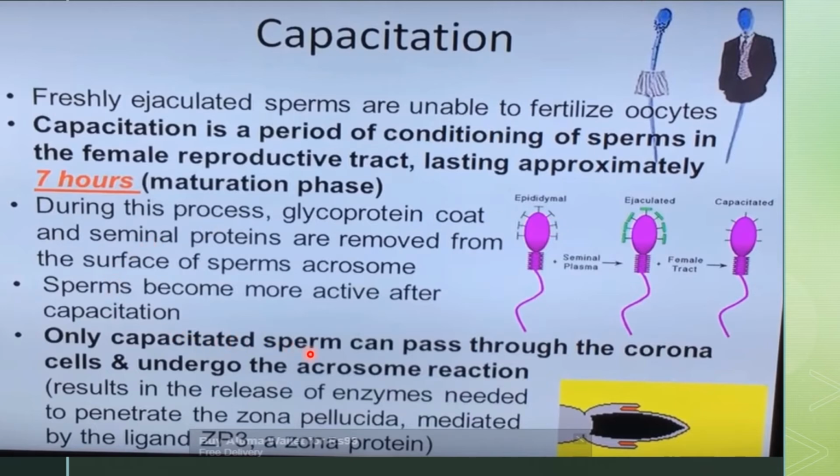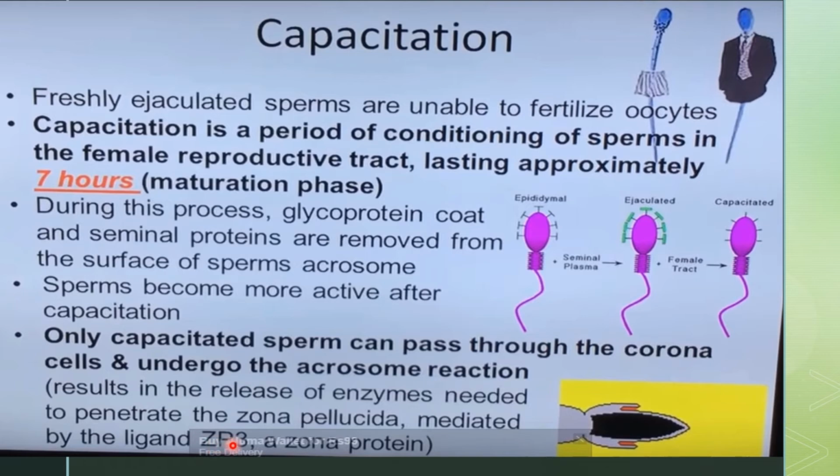Only capacitated spermatozoa can do this, and it will result in the release of enzymes needed to penetrate the zona pellucida, mediated by a protein named the ligand protein. The ligand protein is a protein on the zona pellucida, and among the zona proteins, one is the ZP3 protein.